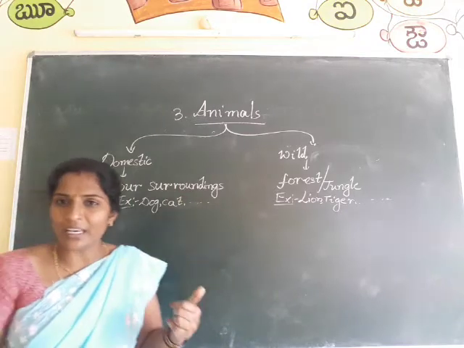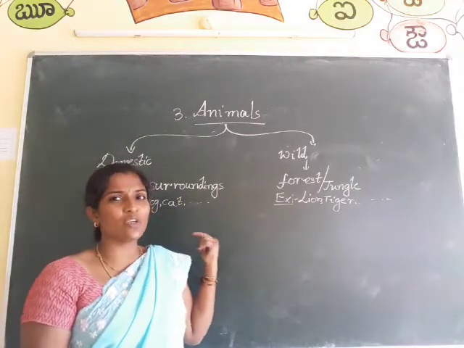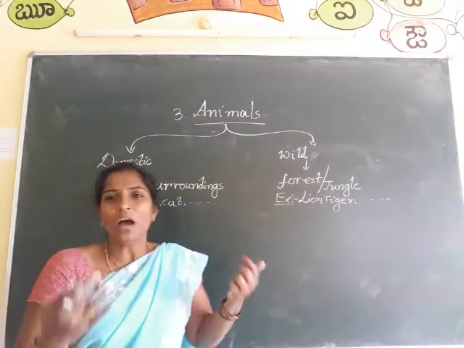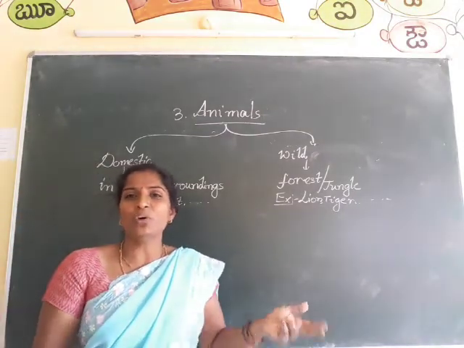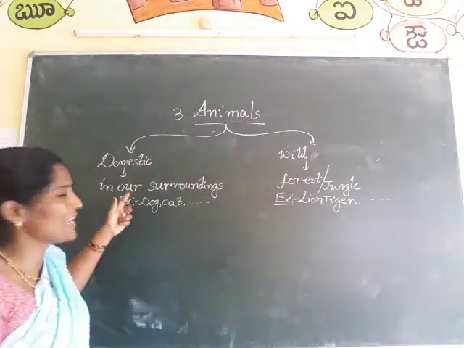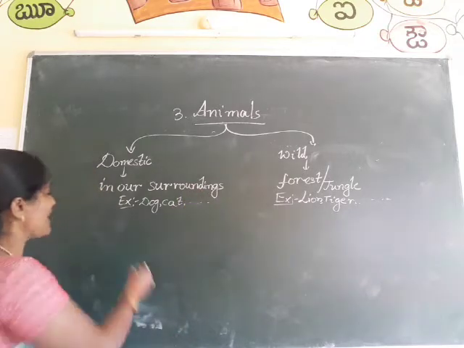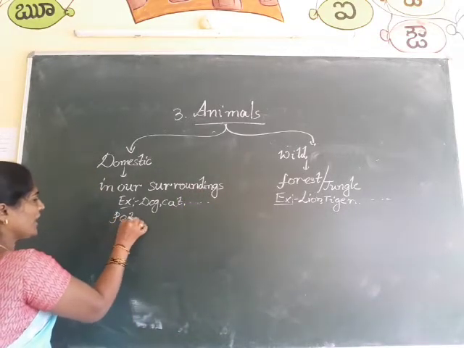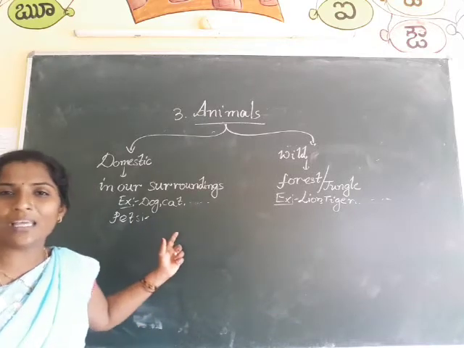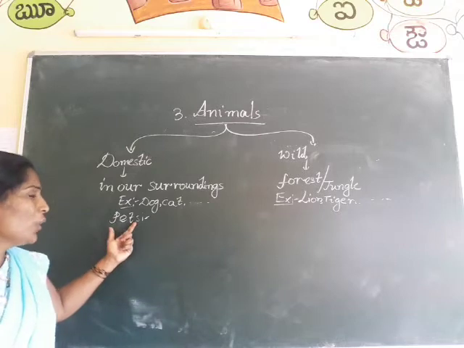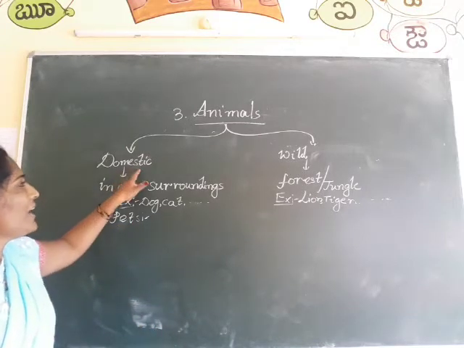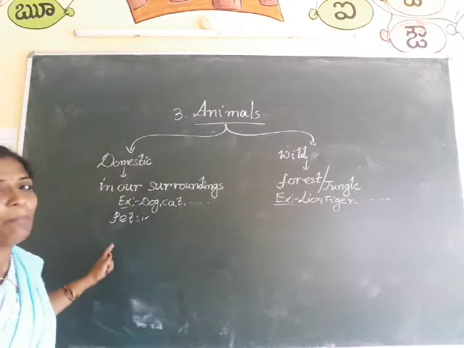Animals which are living in our surroundings we call domestic animals. And they have many names. See, for example, my name is something, so if I have so many names, then we call it a pet name. Like this, these animals also we can keep as our pets. For example, these puppies or kittens, we are keeping them as pet animals, only for our fun. So we call these domestic animals pet animals.